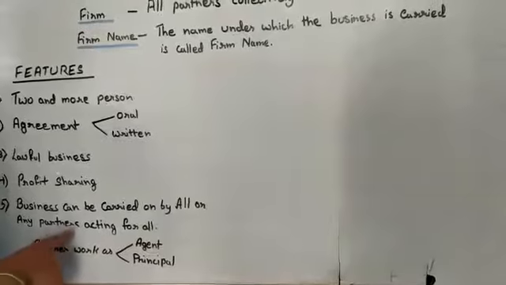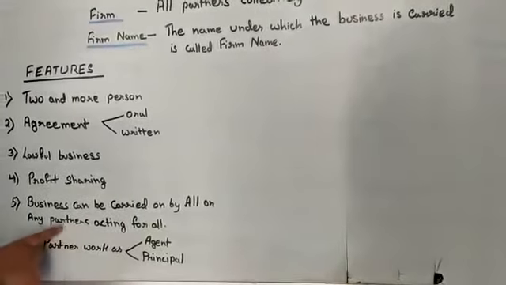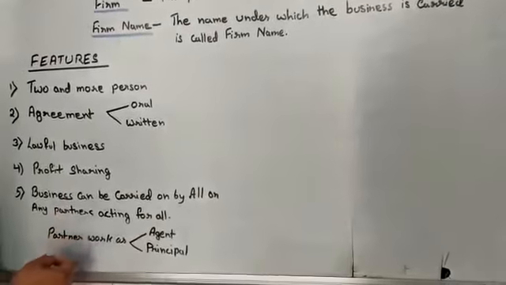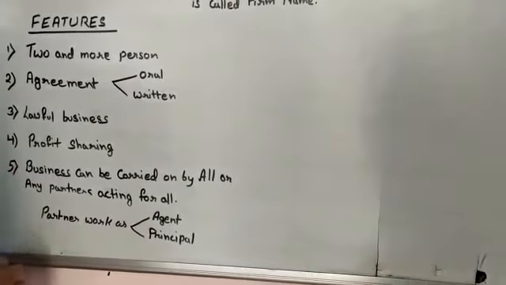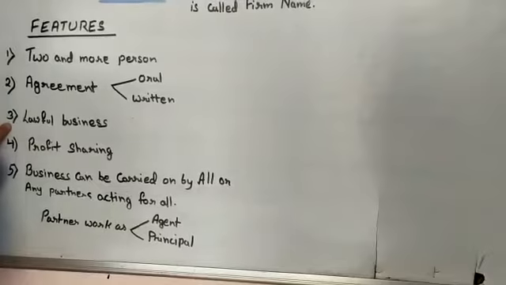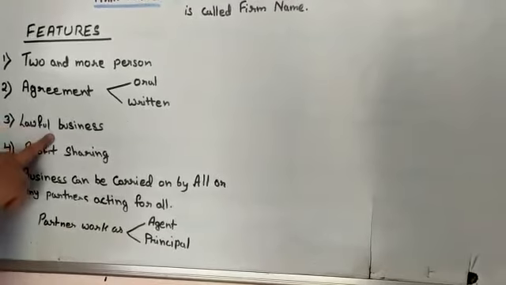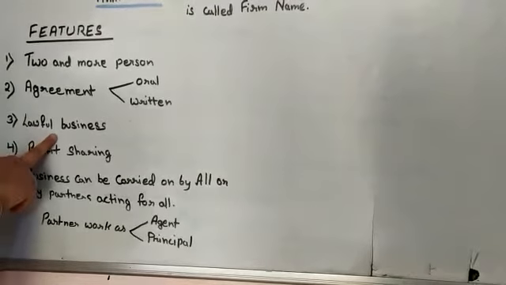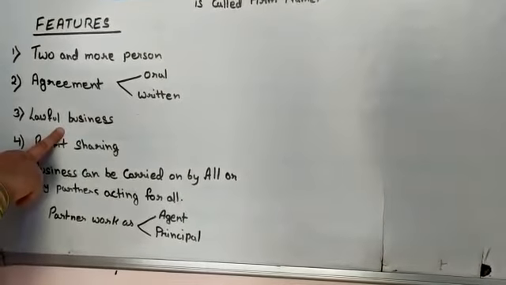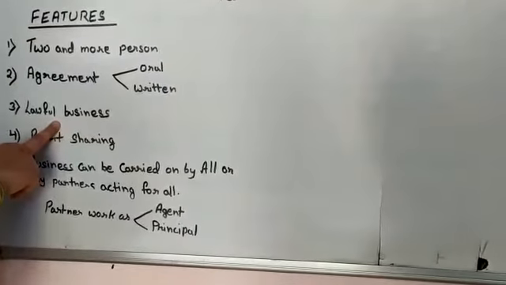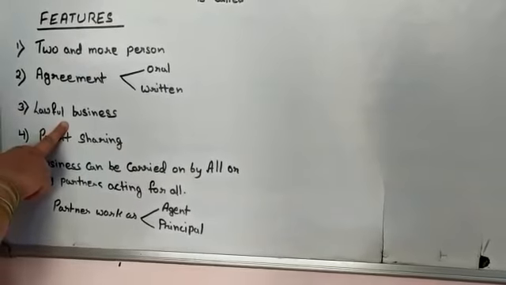Because every partner has a right to take decisions or may deny on any issue. And the last feature is that the business must be lawful. Illegal activities related business are not allowed.